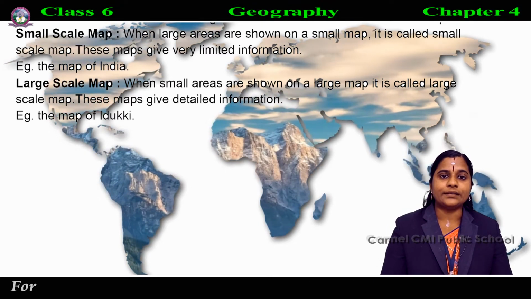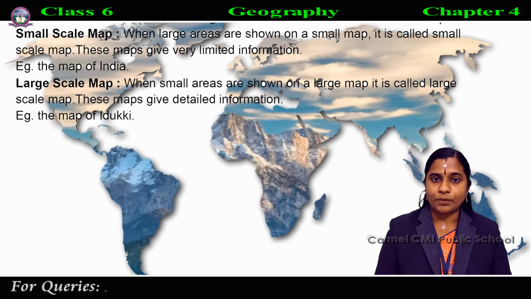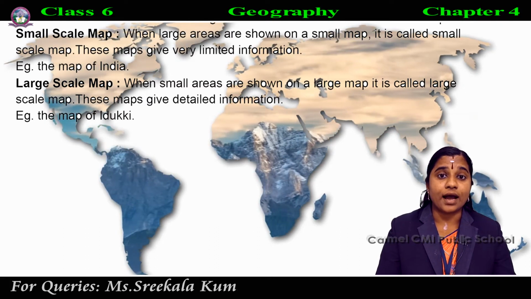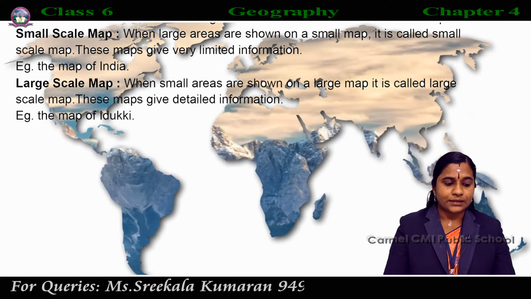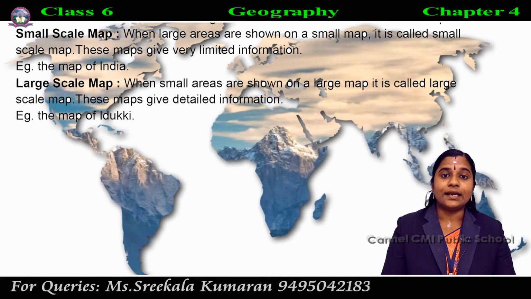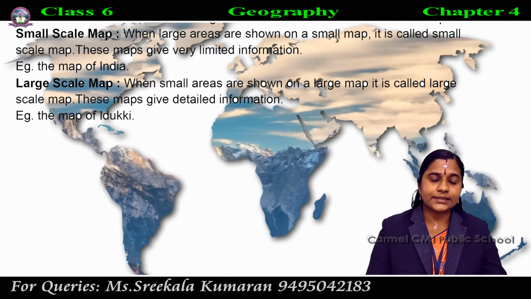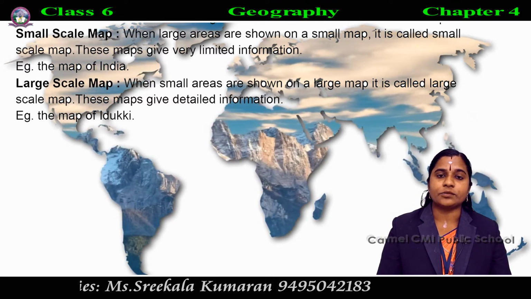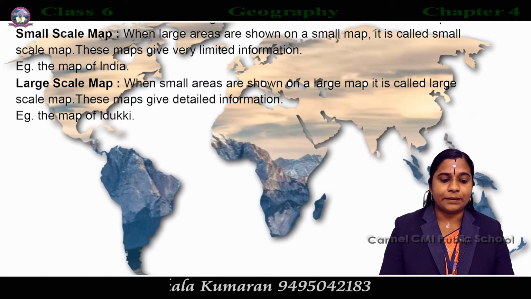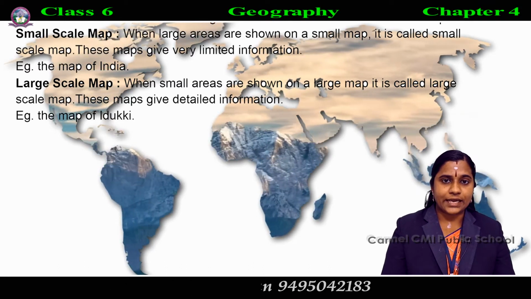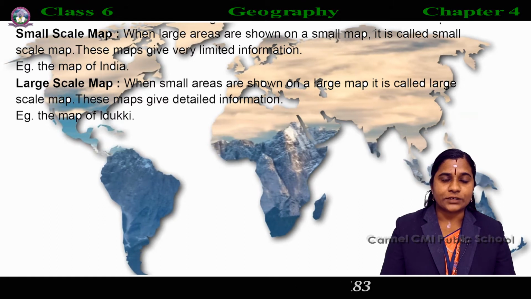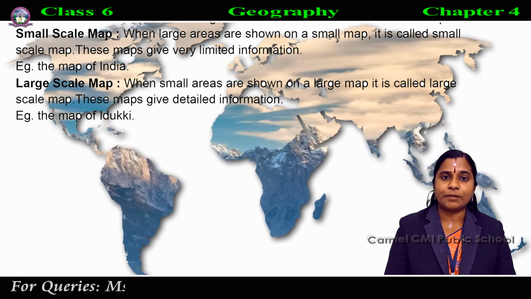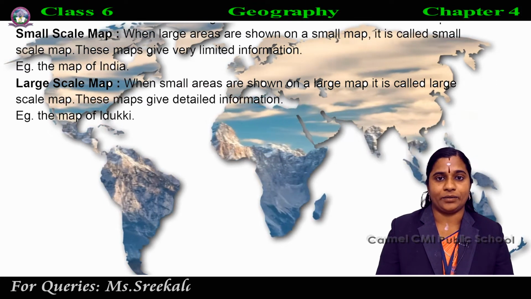For example, the map of Idiki, a small area shown on a large map. That's why these maps give detailed information. Large scale maps give detailed information while small scale maps give limited information.